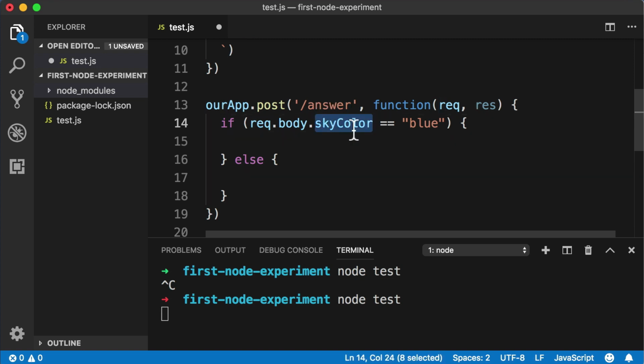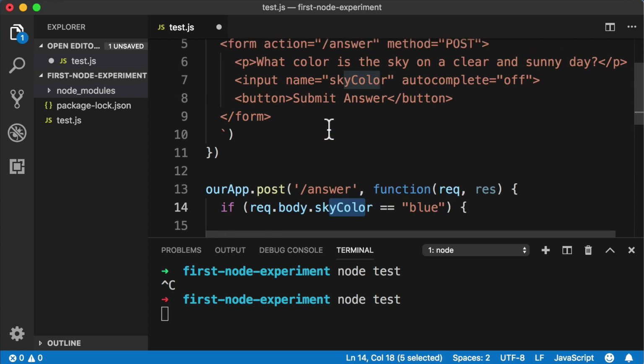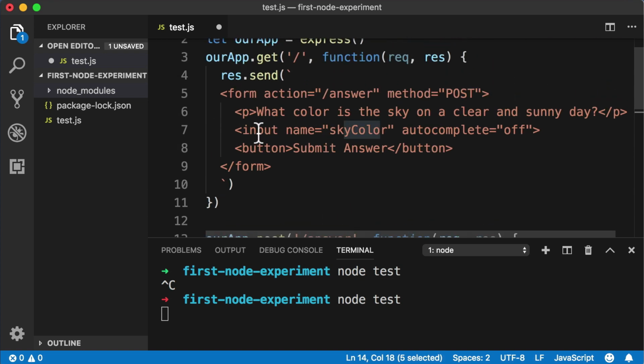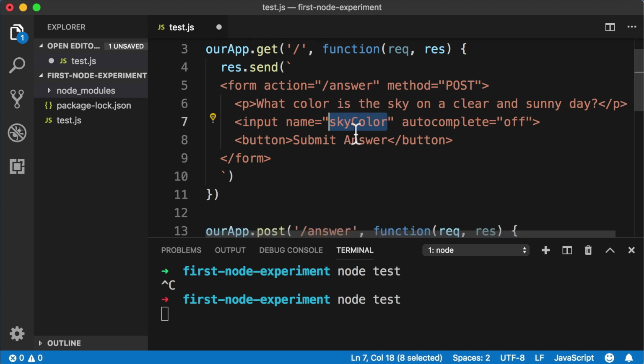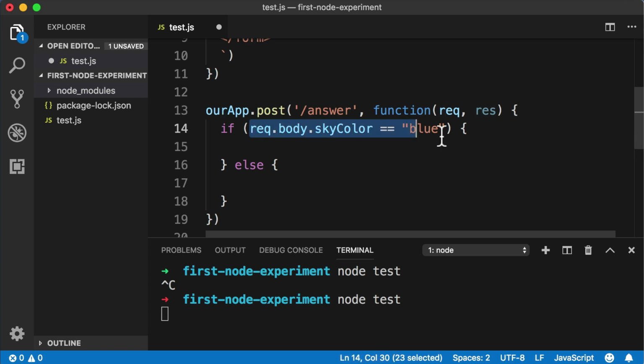If you're wondering where this name skyColor came from, remember that this will be exactly whatever you typed in for the input name when we were building the HTML for our form. Okay, so if this evaluates to true, then the user typed in the correct answer. So within our if statement curly brackets, let's just send back a congrats message.